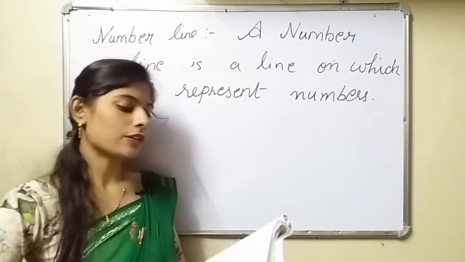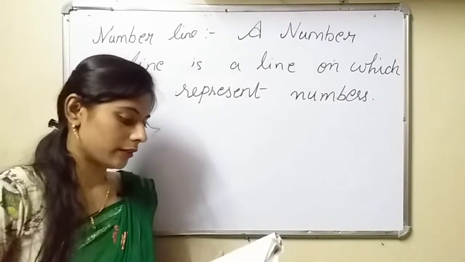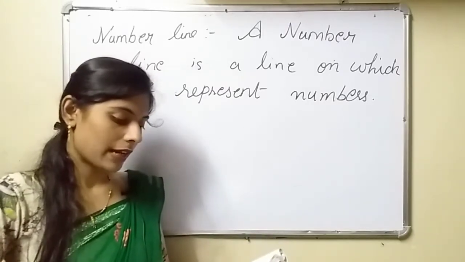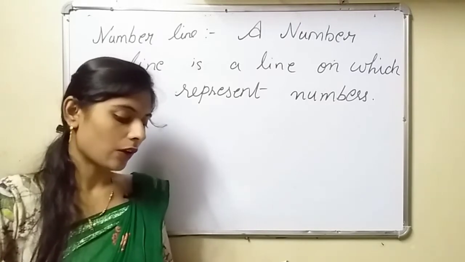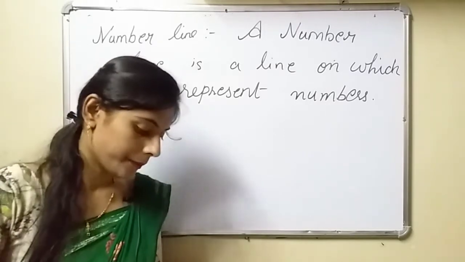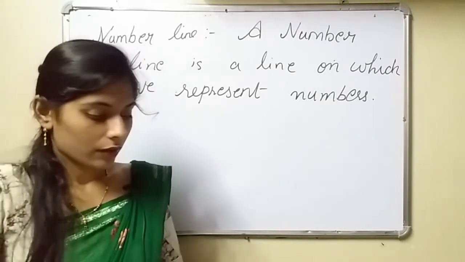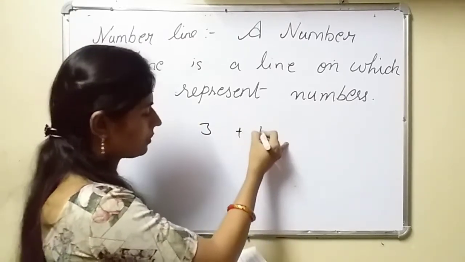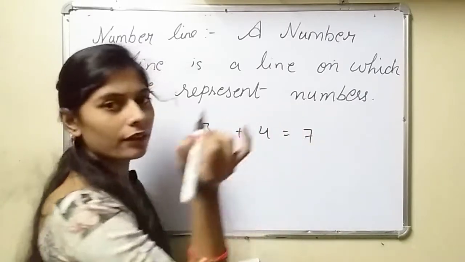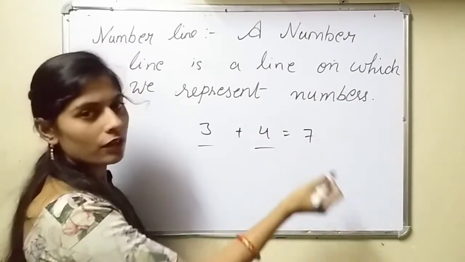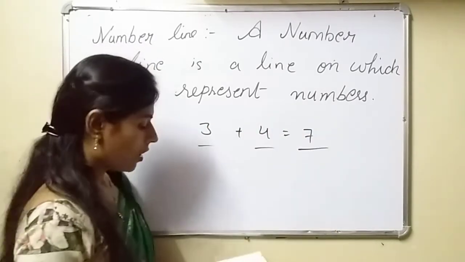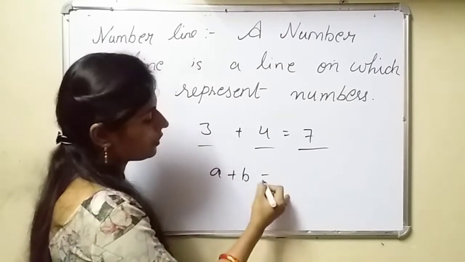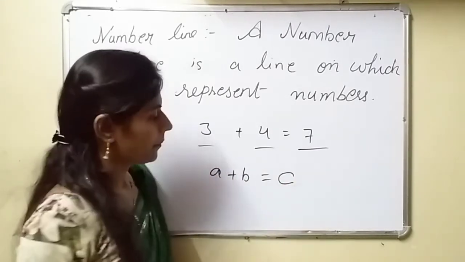Now, properties of addition: closure property. When we add two whole numbers, we always get a whole number as the answer. For example, 3 plus 4 is equal to 7. 3 is a whole number, 4 is a whole number, and the sum is also a whole number. Therefore, a plus b is equal to c.